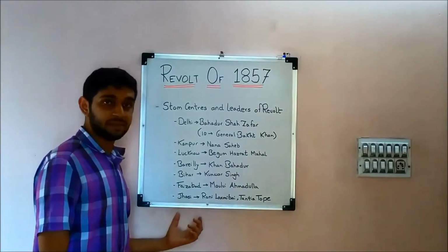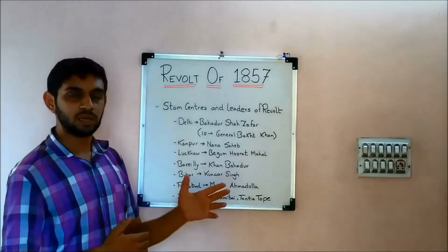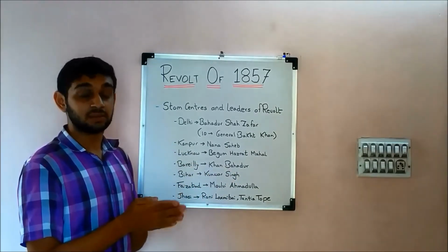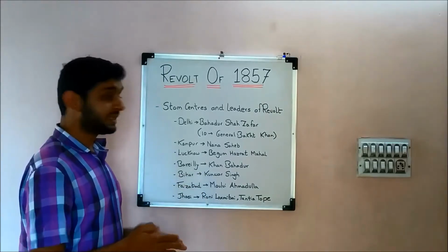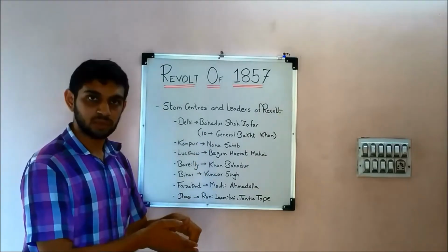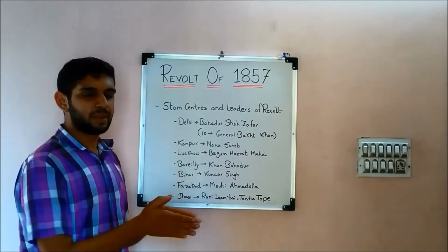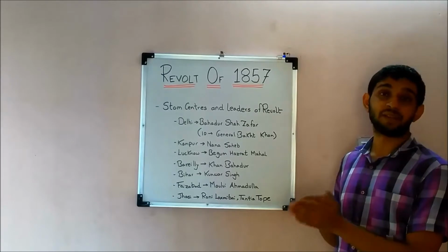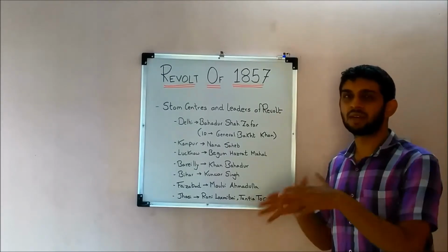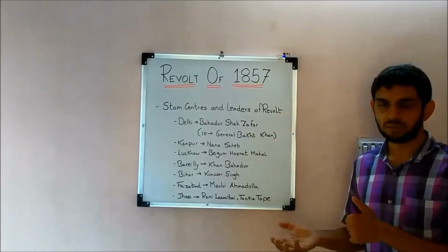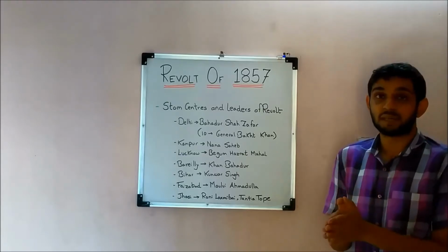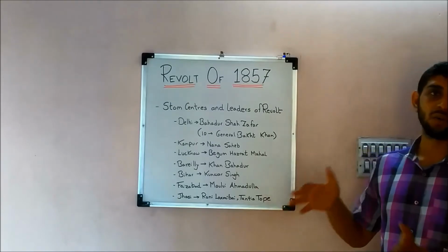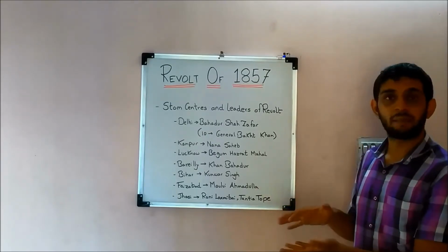After getting Jhansi into their control, they headed towards Gwalior, and there again Nana Sahib was proclaimed as the Nawab or Peshwa, and then they planned to come towards the south, but unfortunately they met with the British troops there. Gwalior was captured by the Britishers in June 1858, but still the guerrilla activities continued. So it took 1.5 years for these things to be completely suppressed. Now let's see how the suppression happened.